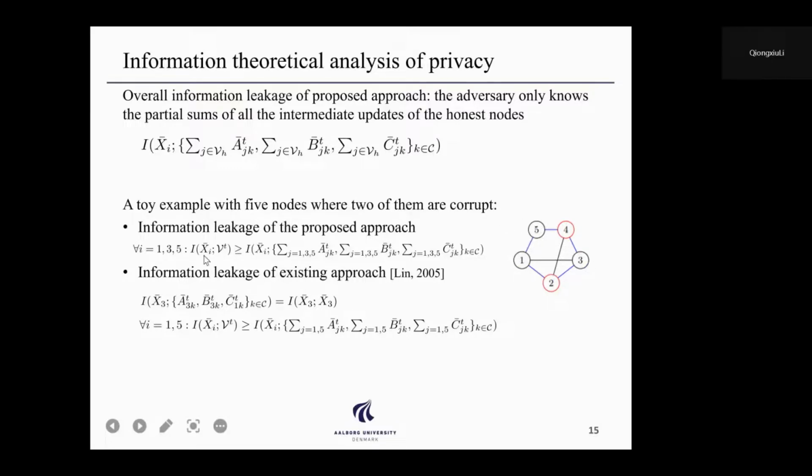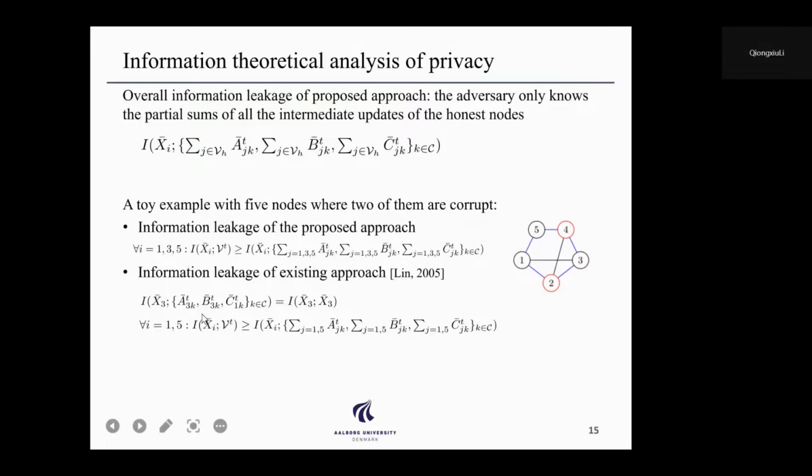So we see that the information leakage of our proposed approach over this graph is that for every unleased node, 1, 3, and 5, the information leakage is contributed by the sum of all the intermediate updates of unleased nodes from 1, 3, and 5, which is contributed by this set.